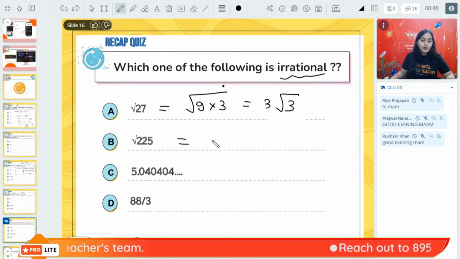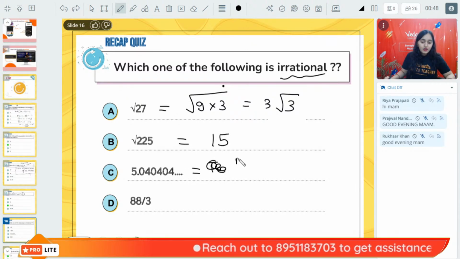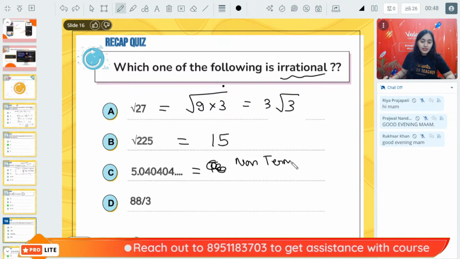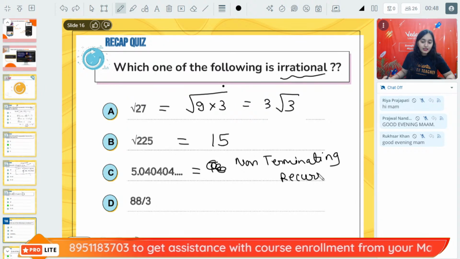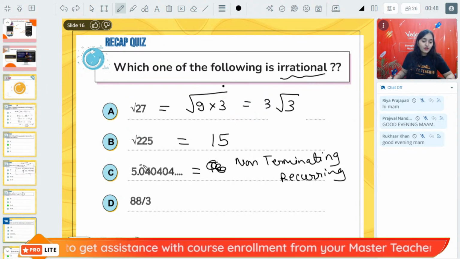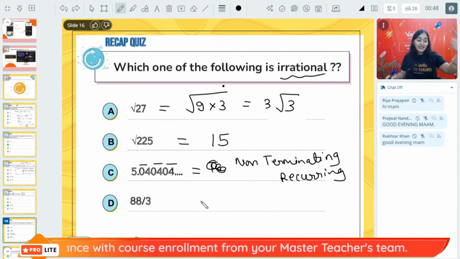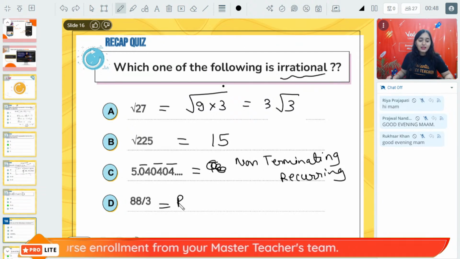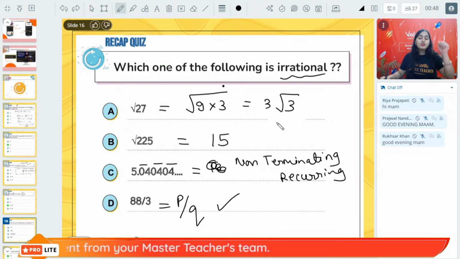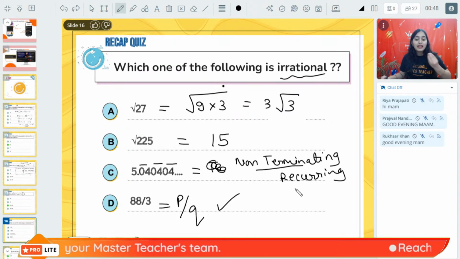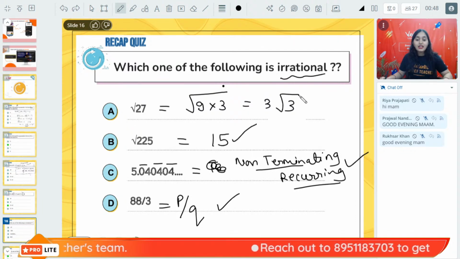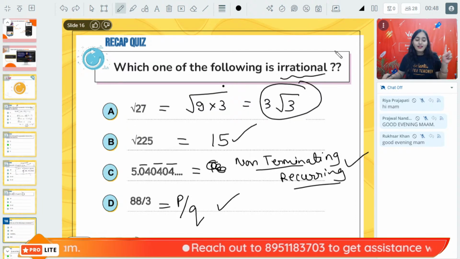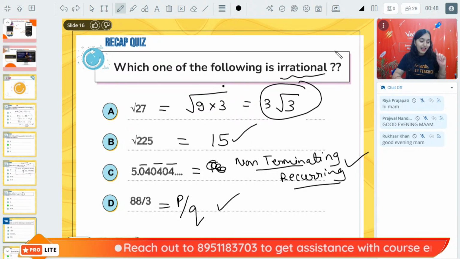What is root over 225? 15. And this is a non-terminating recurring decimal expansion, 040404. It is repeating, and this is simply P upon Q, a rational number. Non-terminating recurring, rational number. Integer, rational number. Root 3 is not a rational number.